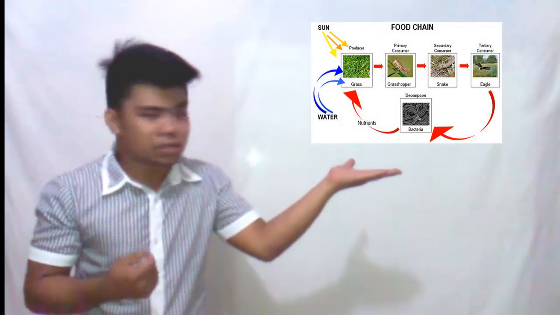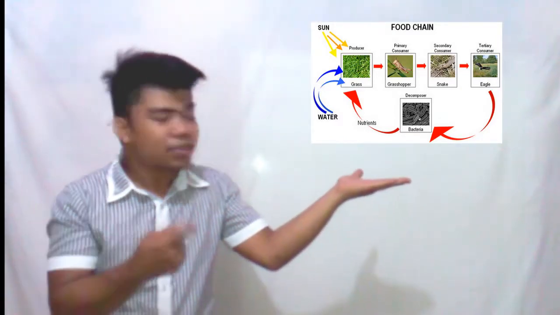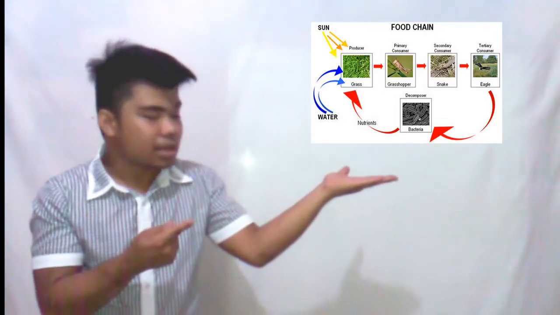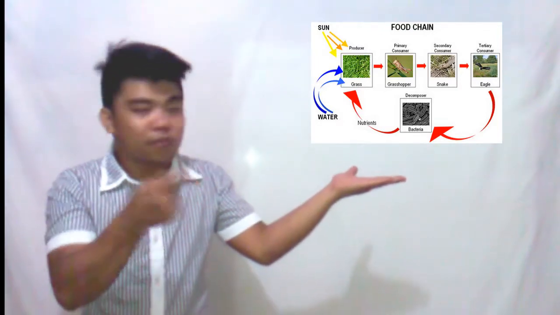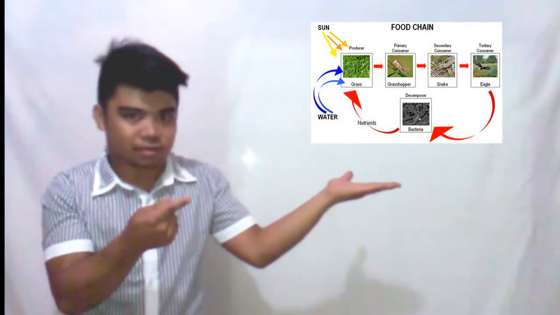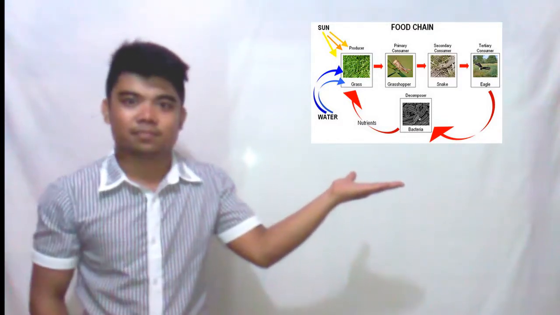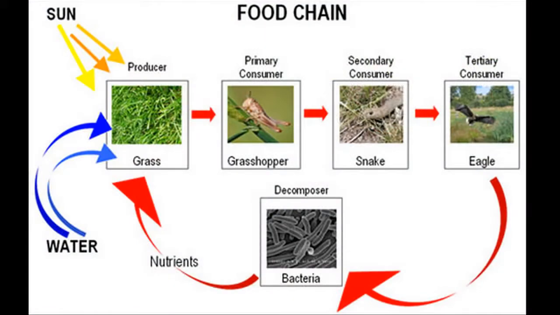A food chain consists of a series of animals that eat plants and other animals. Arrows show the direction of energy flow in the food chain. The food chain generally starts with a producer. In this diagram, the producer is grass. A grasshopper eats the grass. A snake eats the grasshopper. An eagle, in turn, eats the snake.